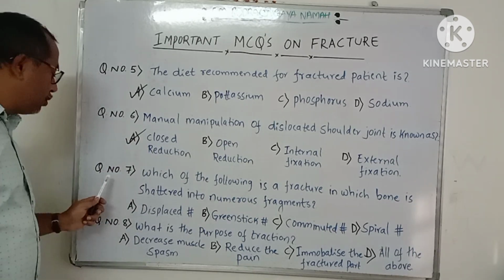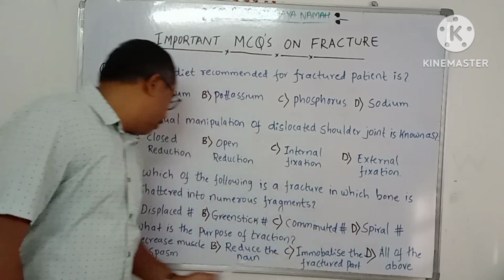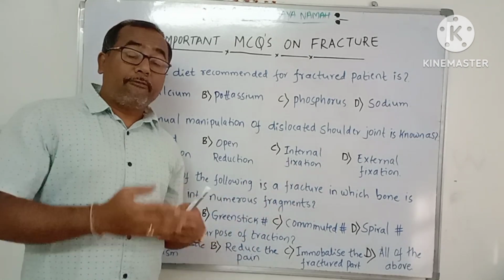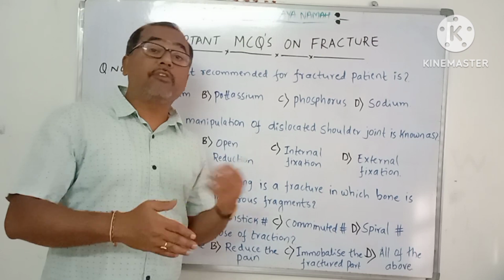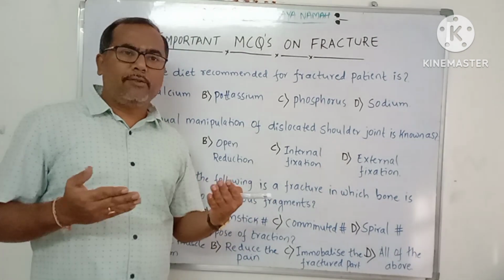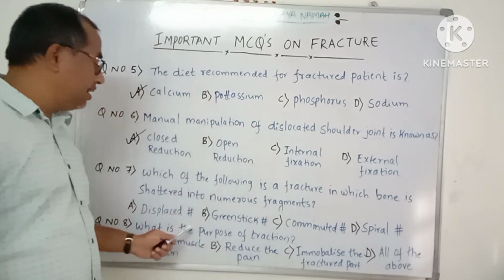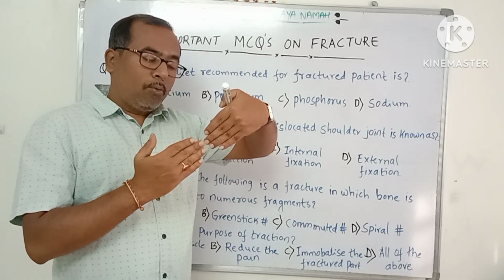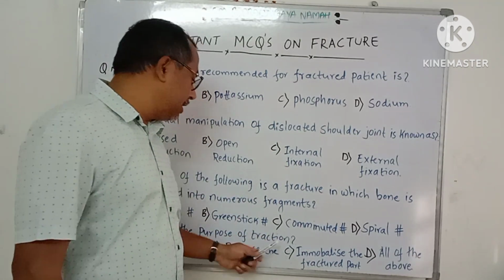Next is question number 7. Which of the following is a fracture in which bone is shattered into numerous fragments? They are asking which type of fracture is where the bone is broken into more than 2 pieces, or numerous pieces. Option A, displaced fracture. A displaced fracture is one in which the bone is broken and the pieces are well separated. Greenstick fracture is a break in the continuity of the bone in which one side of the bone is broken and the other side is bent. So this is also not the right answer.